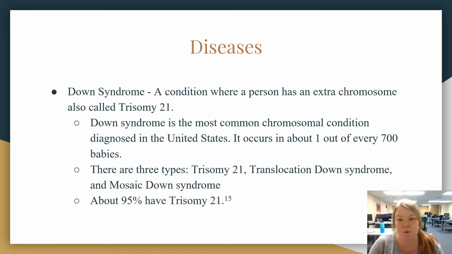This is a condition where a person has an extra chromosome, also called trisomy 21. Down syndrome is the most common chromosomal condition diagnosed in the United States. It occurs in about 1 out of every 700 babies. There are 3 types: trisomy 21, translocation, and mosaic Down syndrome. About 95% have trisomy 21.